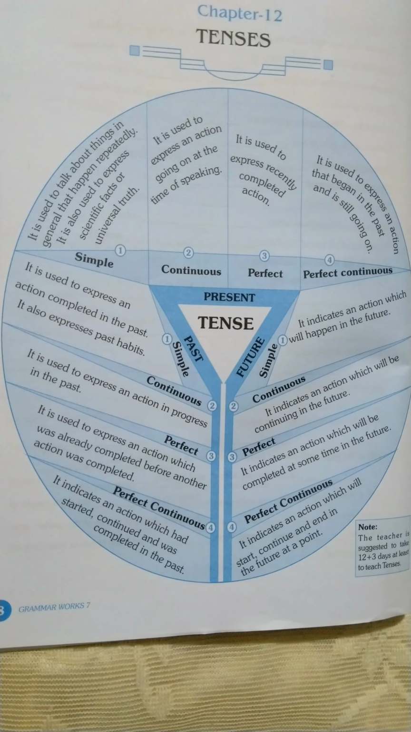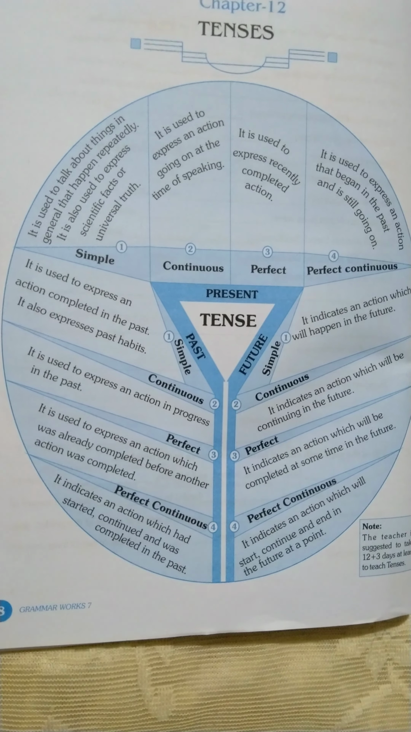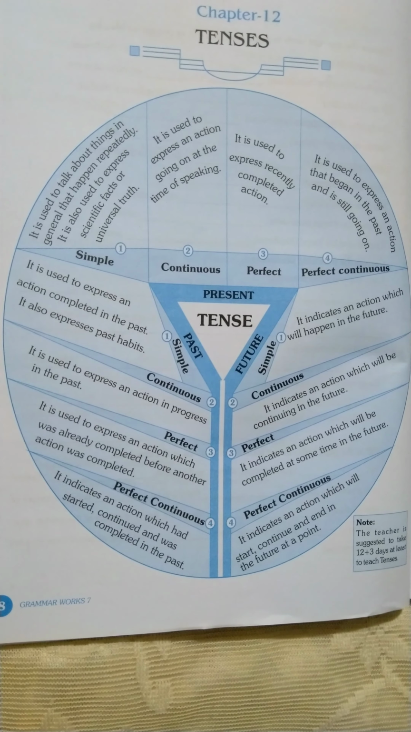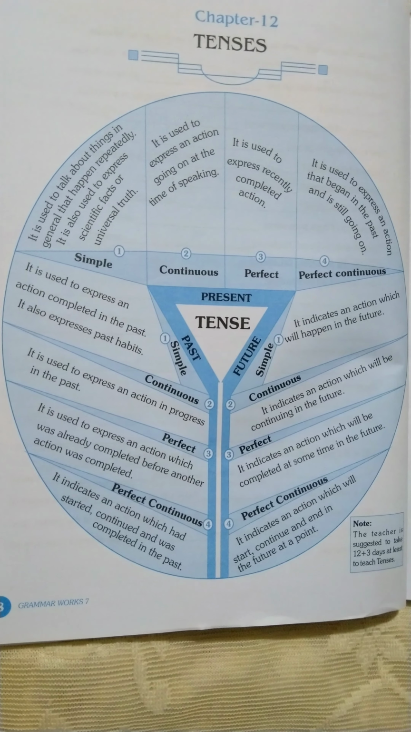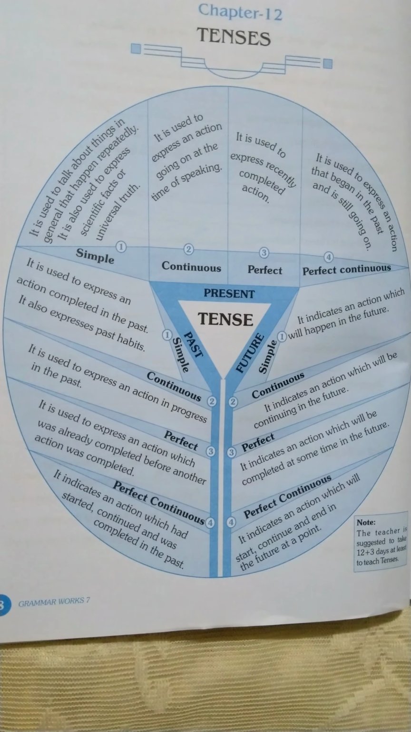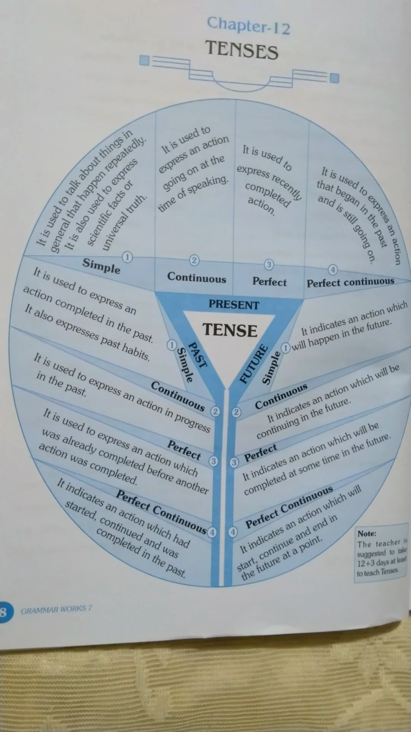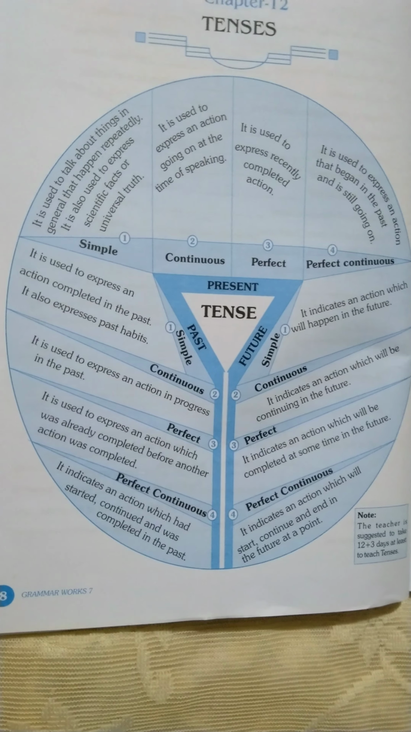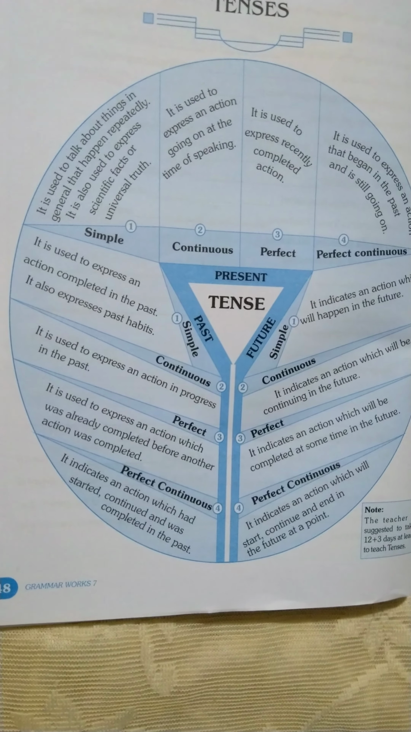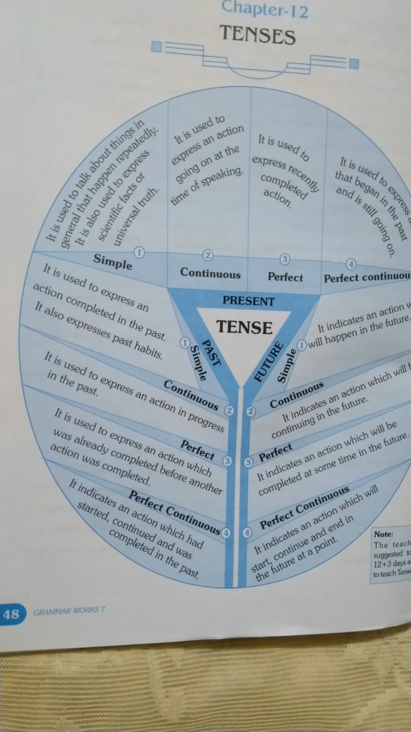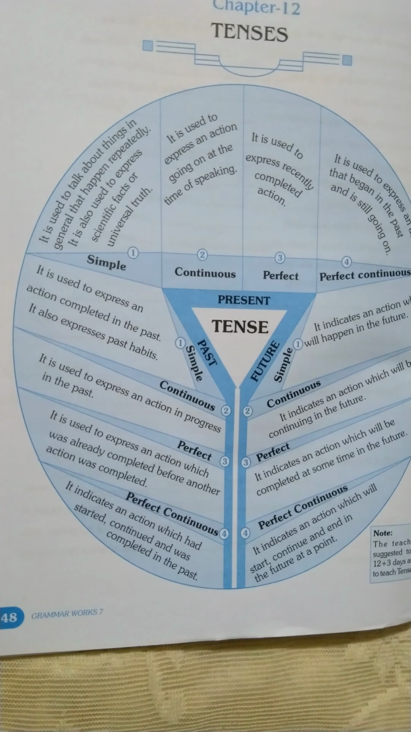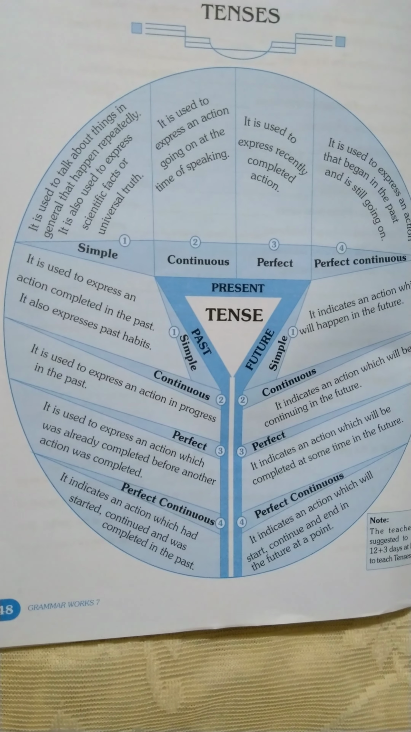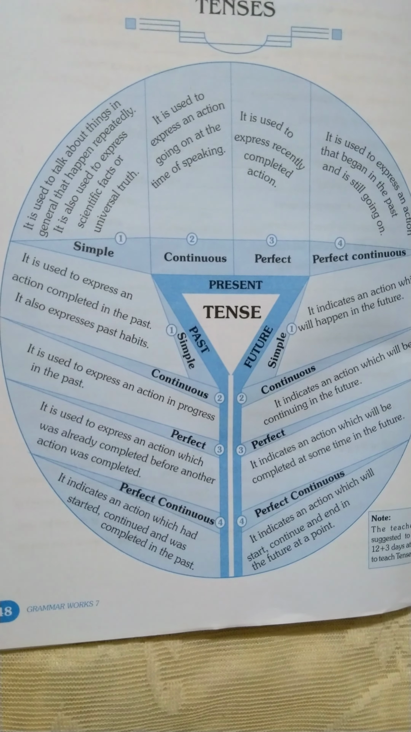It is used to talk about things in general that happen repeatedly, which take place generally and keep on occurring again and again. Also it is used to express scientific facts, meaning truth, or you can say universal truth, which cannot be denied. Now the example: the sun rises in the east.